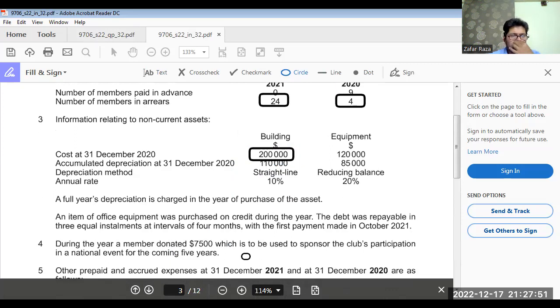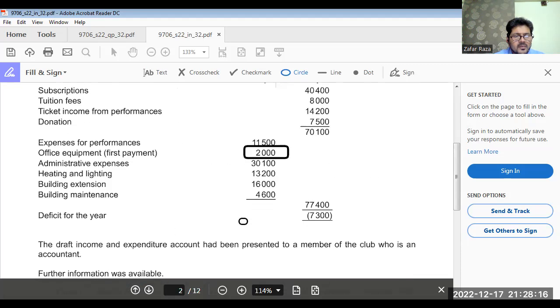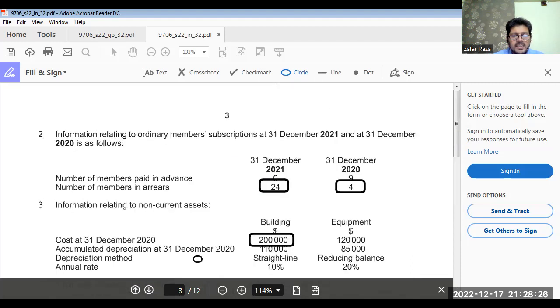office equipment. So I think we do not have any change in the amount of building or any revaluation of building. What we have to do is just calculate depreciation of building. Was there anything else related to building? Okay, yes. Building extension is 16,000 plus the cost of building here is given 200.